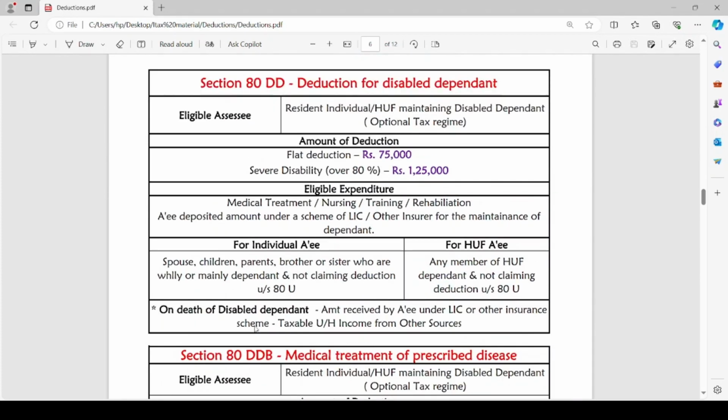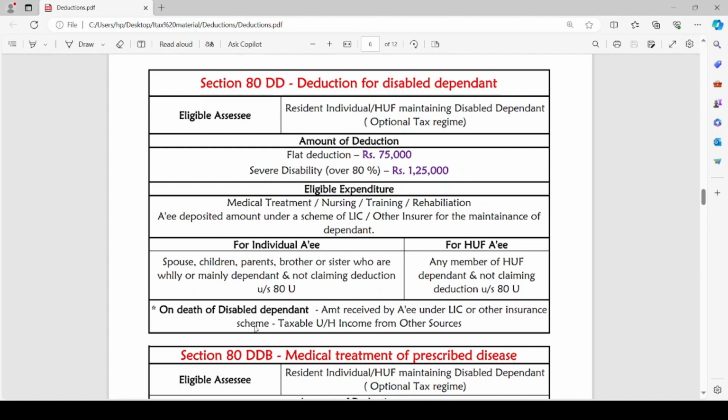The next section is section 80DD. Here, the assessee is not a disabled person, but a disabled person is dependent on the assessee. So, this is the deduction with respect to such a disabled dependent. The eligible assessee is a resident individual or HUF maintaining a disabled dependent. This deduction is available only under optional tax regime, and the amount of deduction is similar to Section 80U: a flat deduction of Rs 75,000, or in case of severe disability of 80% or more, Rs 1,25,000 deduction is available.